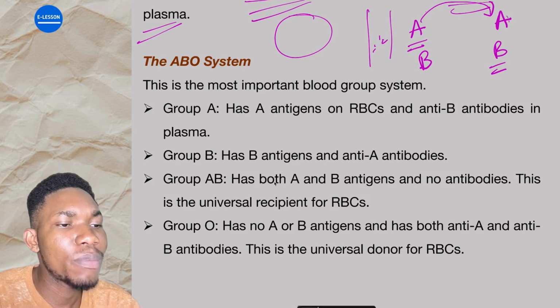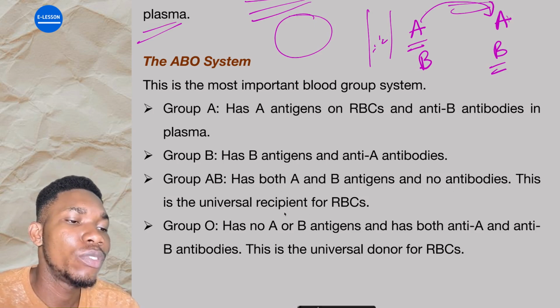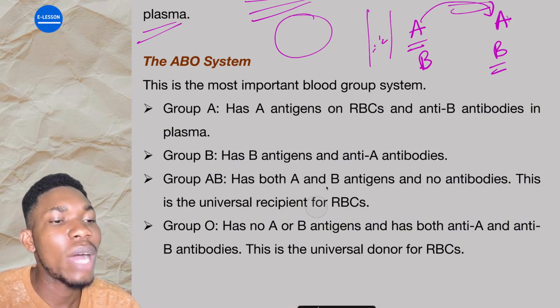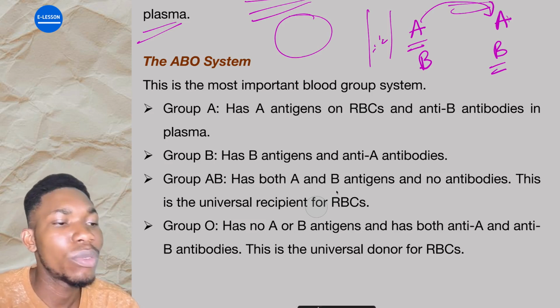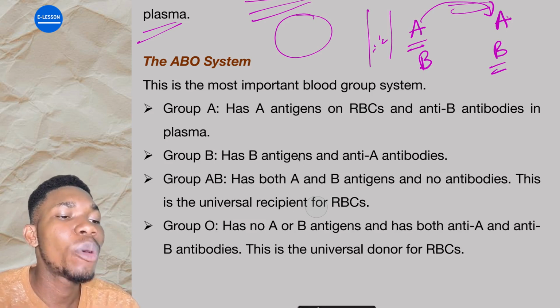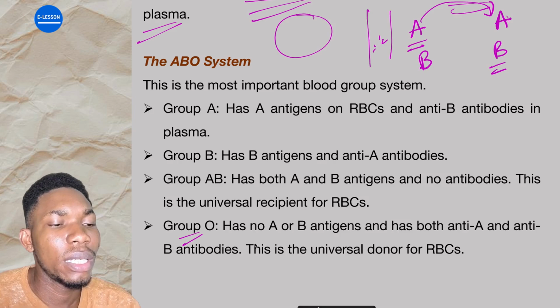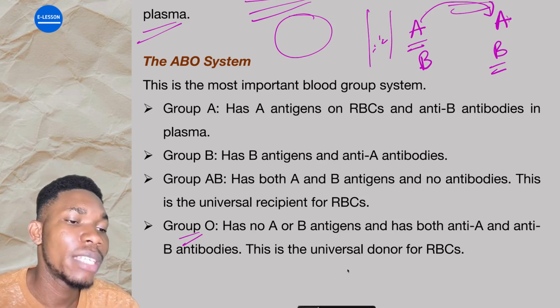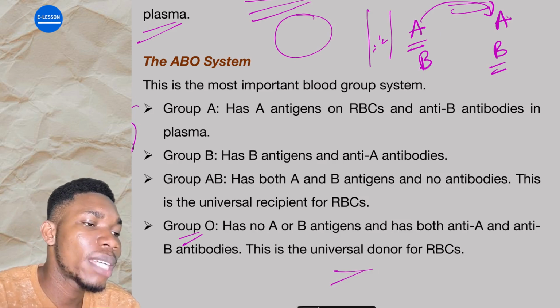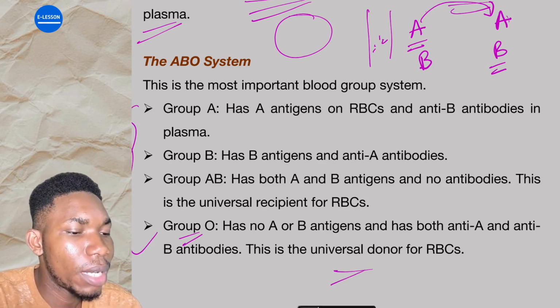Group AB has both A and B antigens but no antibody, and this person is the universal what? Recipient. This one can receive from anyone because it does not have any antibody that will fight. Are you getting it? No antibody, so it can receive from anybody. All right. Group O has no A and B antigen, so it can give to anybody, hence the universal donor. So you should be able to classify this blood grouping. All right. That will be all for this particular one. We'll see in the next one.